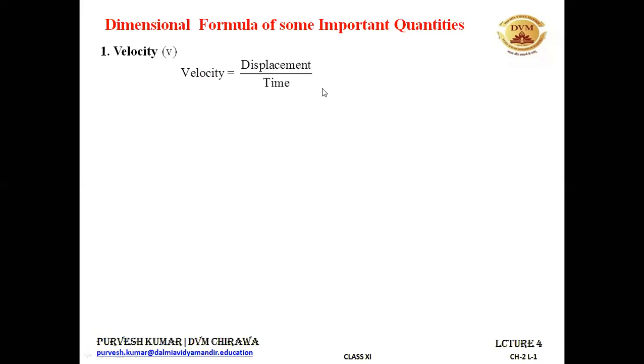So it becomes like this, L by T. And when this T goes into the numerator, it becomes LT minus 1. Now you can write the dimensional formula for velocity is equal to LT minus 1. When you put it in the square bracket, you have to read it like this: dimensional formula for velocity is equal to LT minus 1.